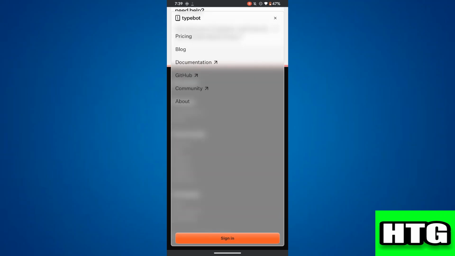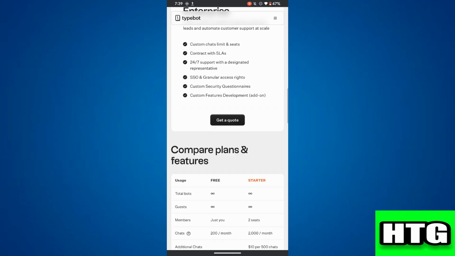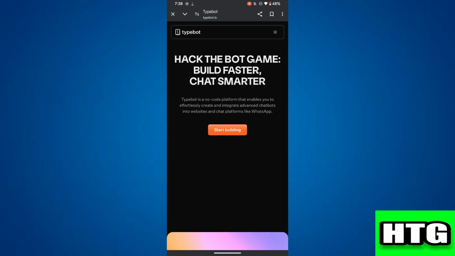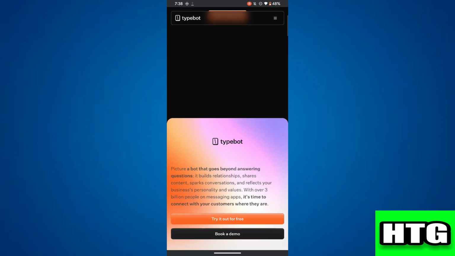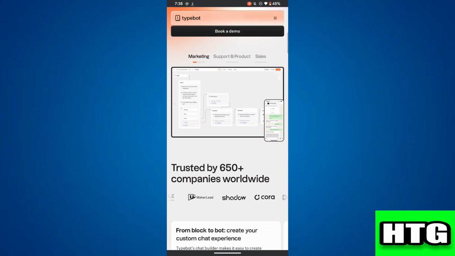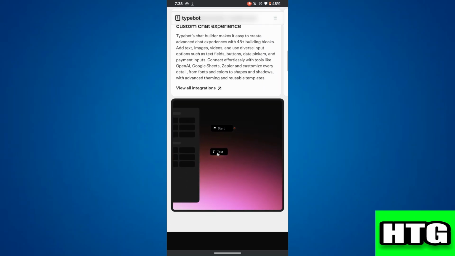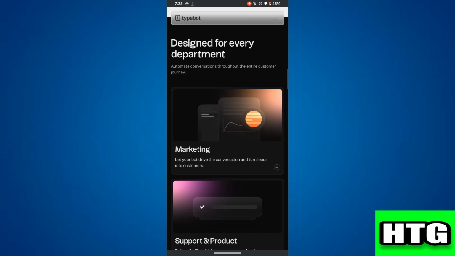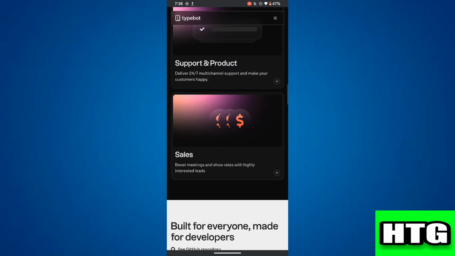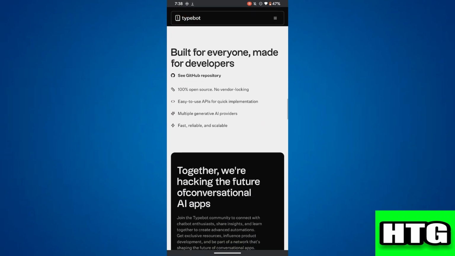Now, let's look at how Dify and Typebot work together. Over here, Typebot integrates with Dify, allowing users to build chatbots with advanced AI capabilities. After that, this means you can use Dify's AI features inside Typebot to make chatbots more intelligent and responsive.